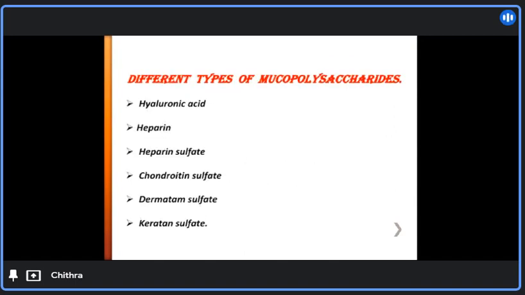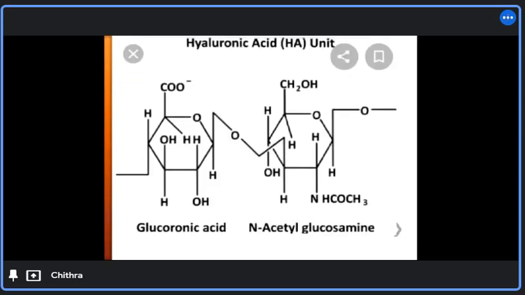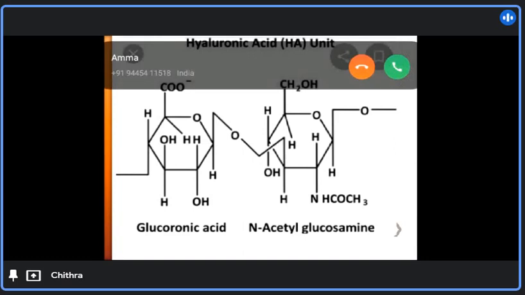Next are the different types of mucopolysaccharides. As seen, these are the sulfate-free and these are the acidic classification of glycosaminoglycans, namely hyaluronic acid, heparin, heparan sulfate, chondroitin sulfate, dermatan sulfate, and keratan sulfate. First comes hyaluronic acid. This is the structure of hyaluronic acid.